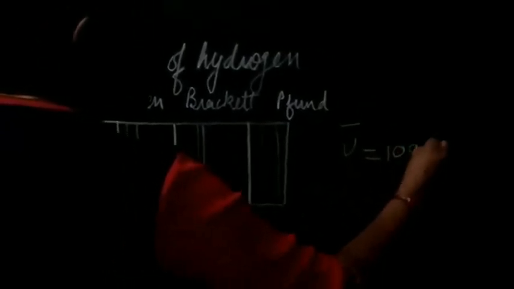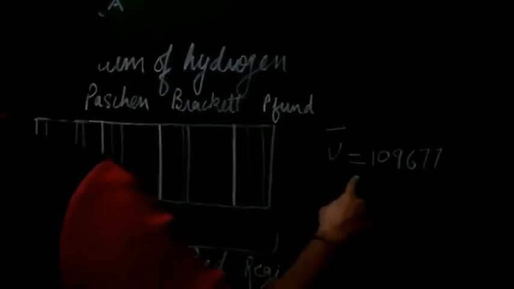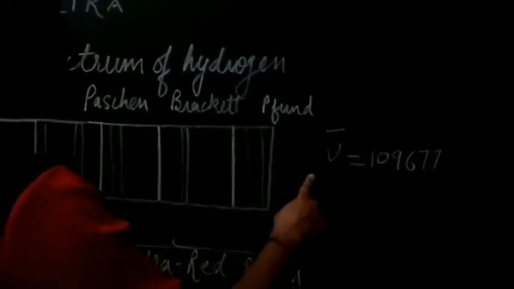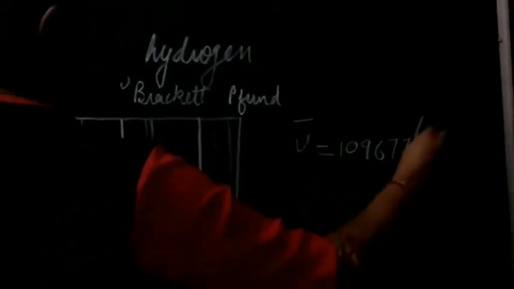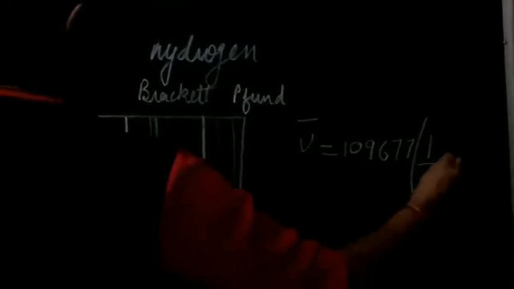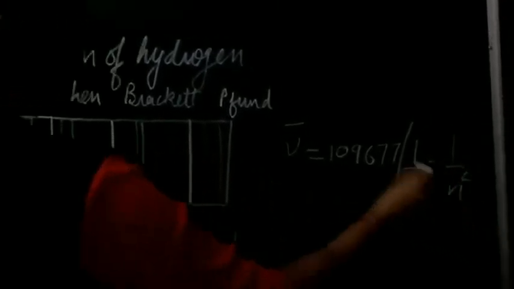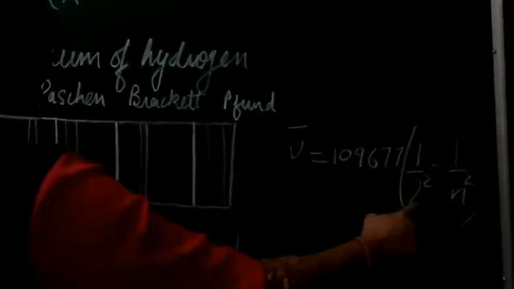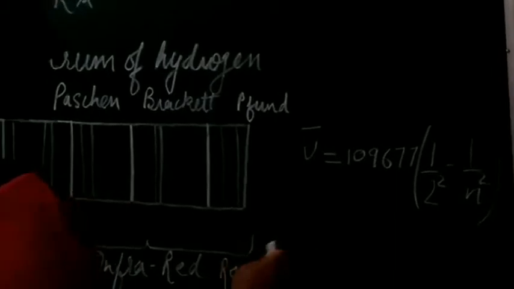He gave the representation in this form: the wave number associated with the spectral line is equal to 109677 multiplied by (1 upon 2 square minus 1 upon n square). Here this 2 represents the energy level, or the shell number; we will discuss this later on.